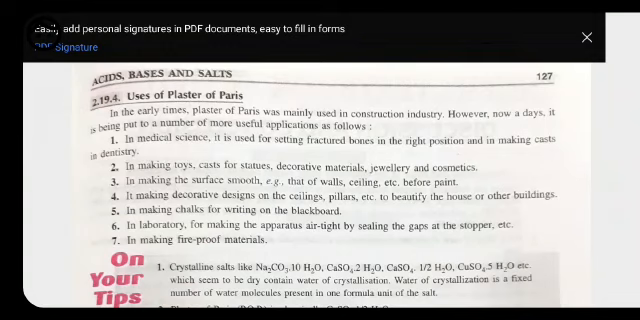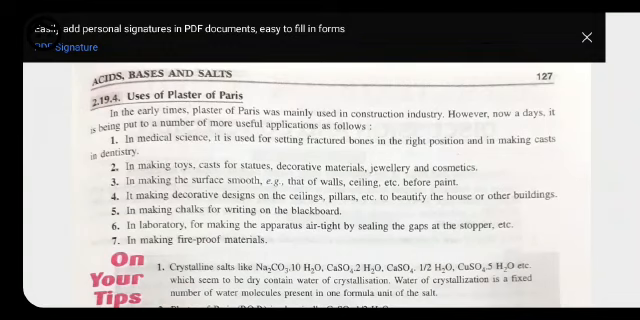Third, in making the surface smooth, for example that of wall, ceiling, etc. before paint. That we already know, there is no need to explain this one. Fourth, in making decorative design on the ceiling, pillar to beautify the house or other buildings. Fifth, in making chalks for writing on the blackboard. Sixth, in laboratory for making the apparatus airtight by sealing the gaps at the stopper. Seventh, in making fireproof materials. So these are the various uses of plaster of paris.